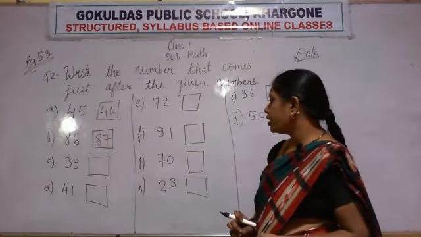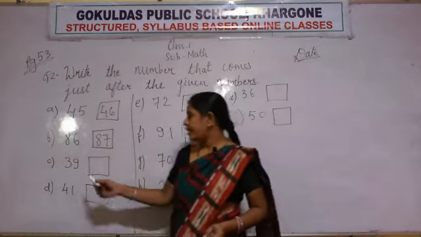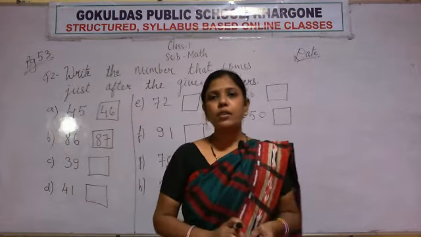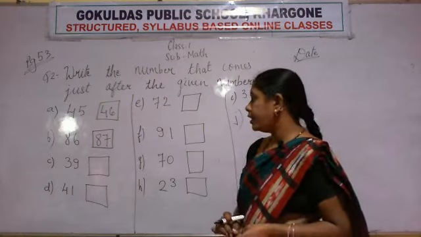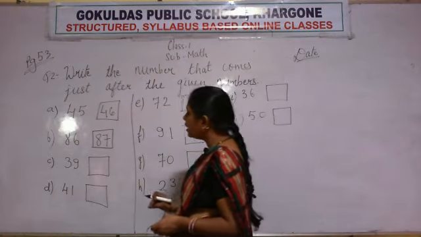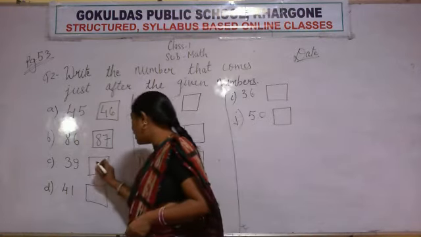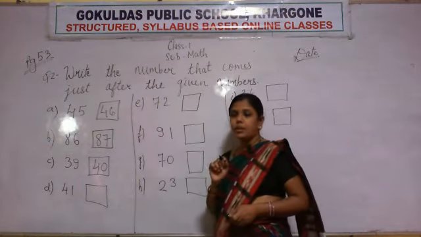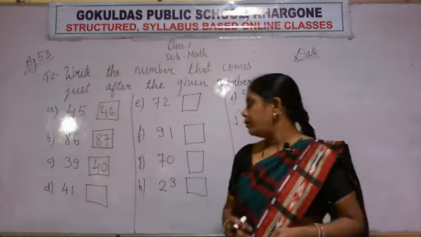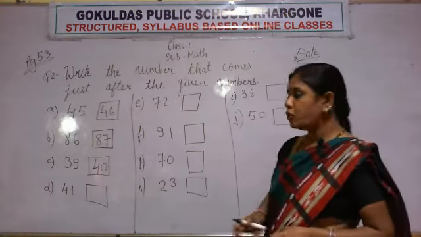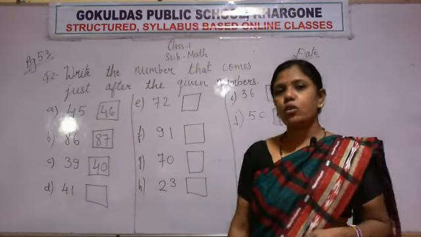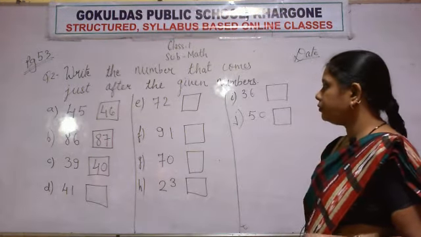Now see what is the next number given. The next number is 39, and the number that comes after 39 will be 40. So write the answer 40.